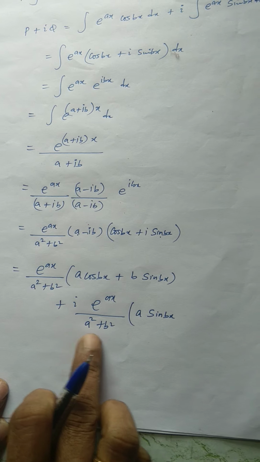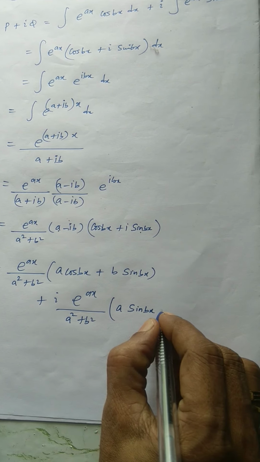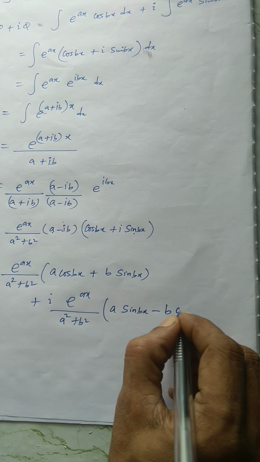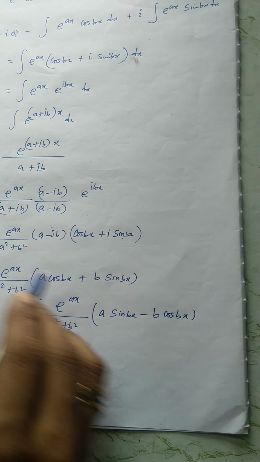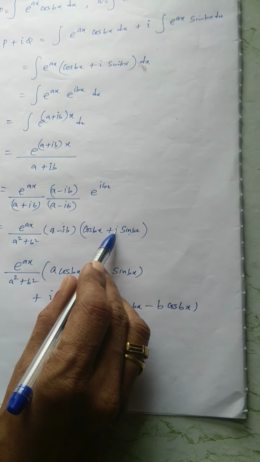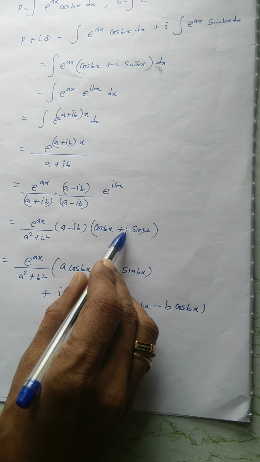So now I'm going to separate real and imaginary parts. a cos bx, this is the real part, plus b sin bx, all by a square plus b square, times e power ax. Plus i times e power ax by a square plus b square, into a sin bx minus b cos bx. So I am taking the coefficient of i as a complex constant.